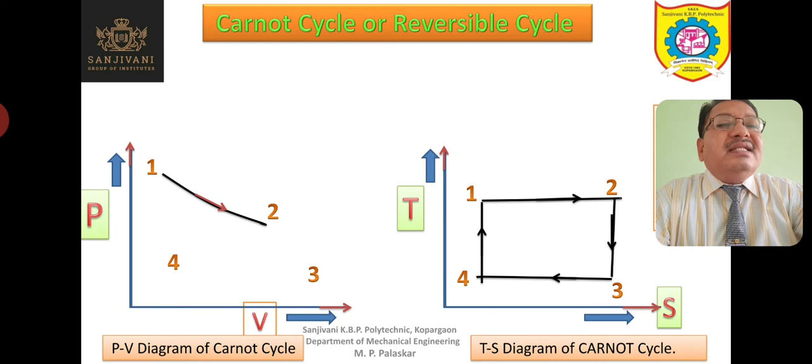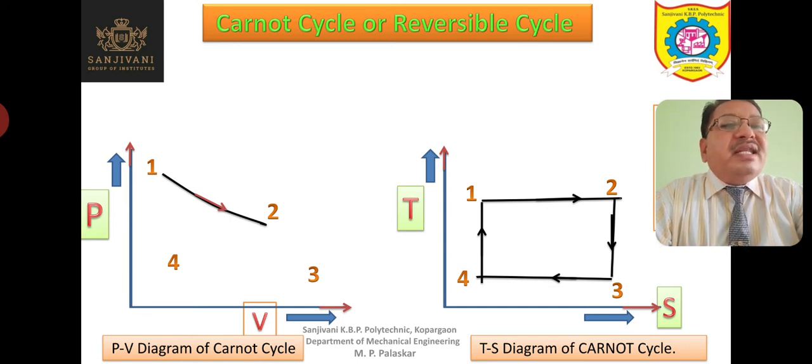If you look at the TS diagram, you will find that point 1 and point 2 are joined by a horizontal line, and the temperature is plotted on the y-axis. That means the temperature at point 1 and at point 2 is the same. That means process 1-2 is an isothermal process of heat absorption by the working substance.